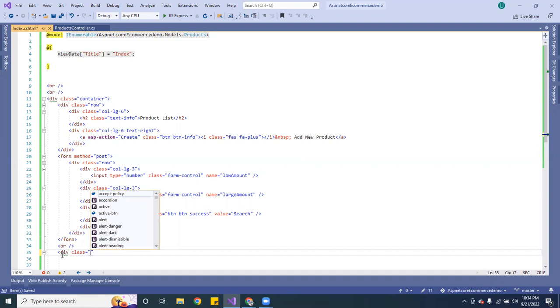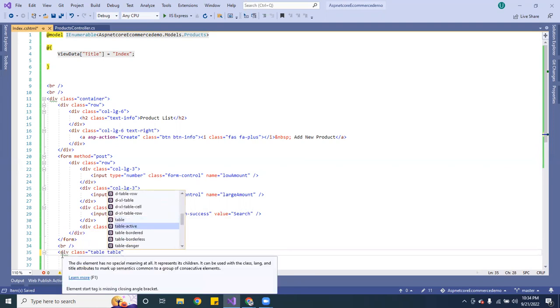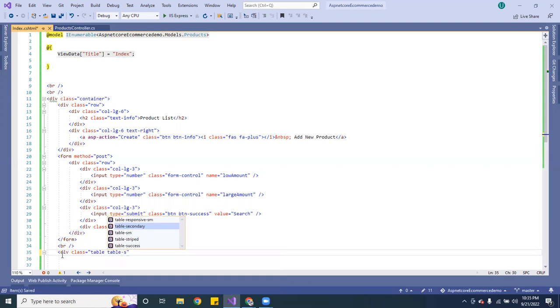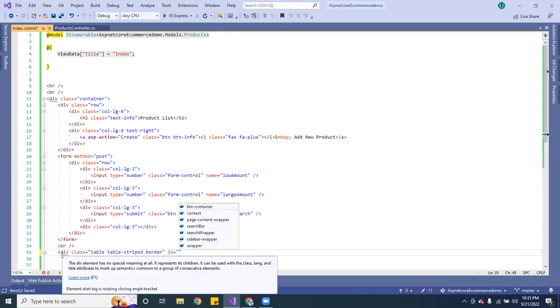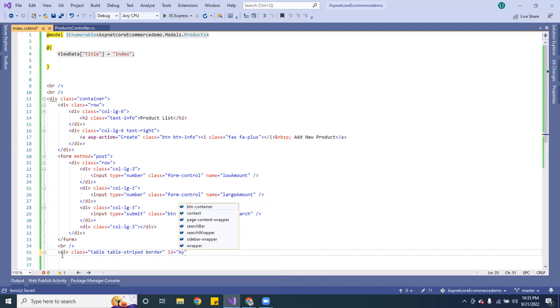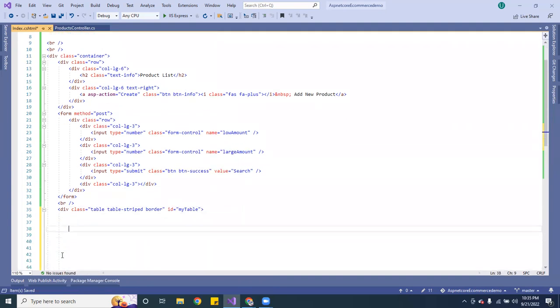This one is going to be a table, and I want to make it striped, and I want to give it a border. And let's give it an ID so we can access that, because that's going to come in handy later. So it's going to be called myTable. So that's that for the table.